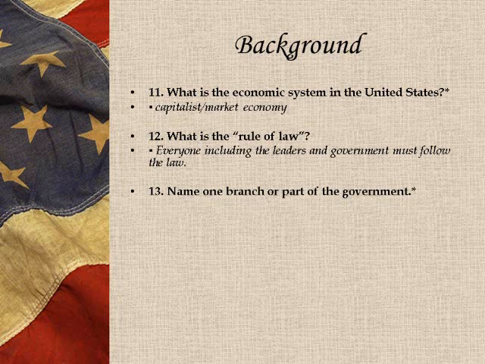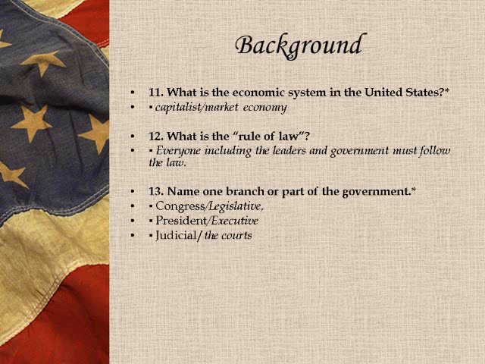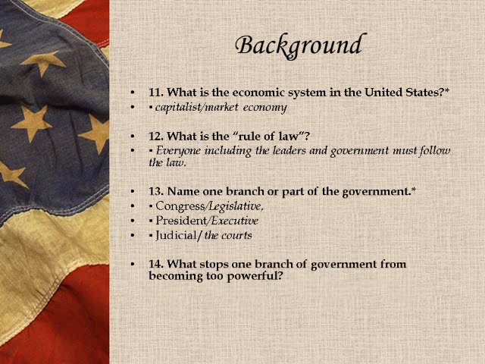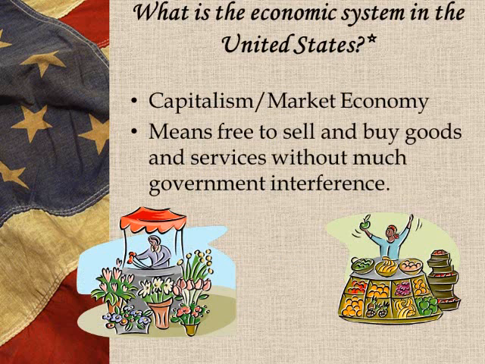Name one branch or part of the government. Give you a hint, there's three here. Congress, or the legislative, the president, or executive, and finally the judicial, the courts. And what stops one branch of government from becoming too powerful? Checks and balances and separation of powers. We'll get a little more into that and talk about that.